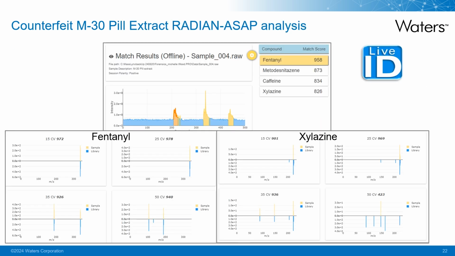On this slide are the LiveID results for the Radian ASAP analysis of the M30 pill extract. As you can see, fentanyl, metodesnitazine, caffeine and xylazine were all detected with match scores greater than 800. The comparison spectra for fentanyl and xylazine are also shown, with the acquired spectra shown here in yellow and the library reference spectra shown here in blue.